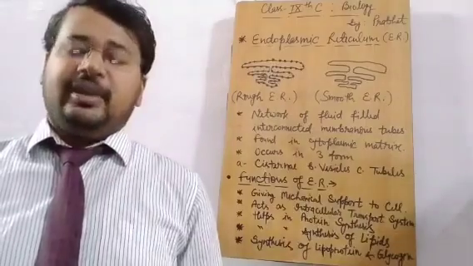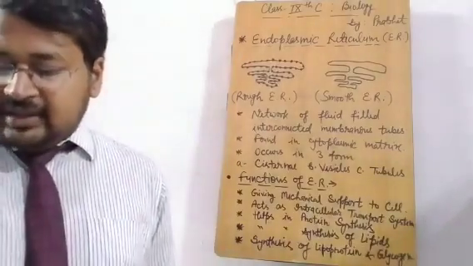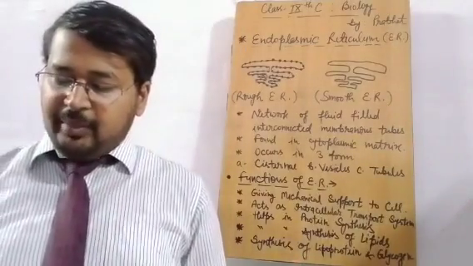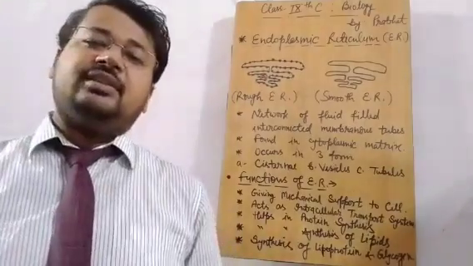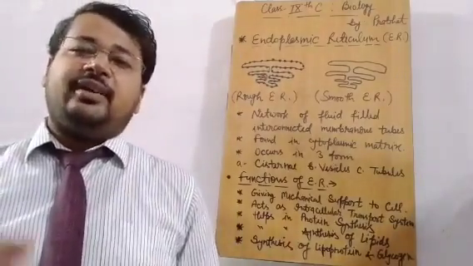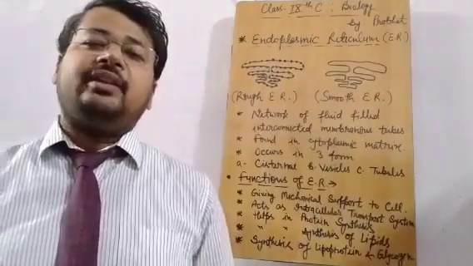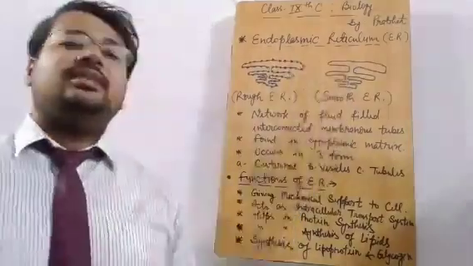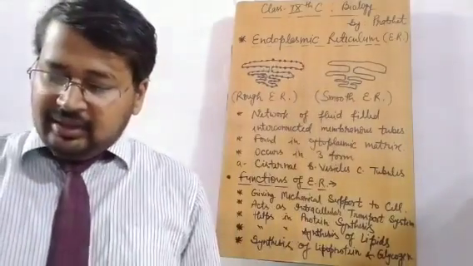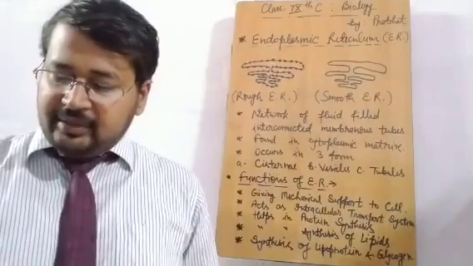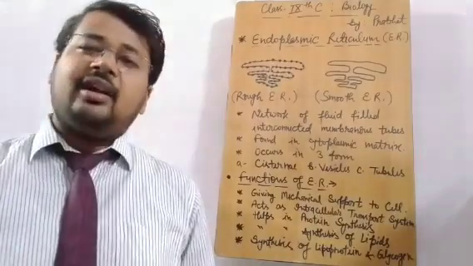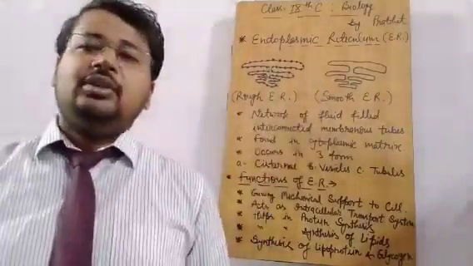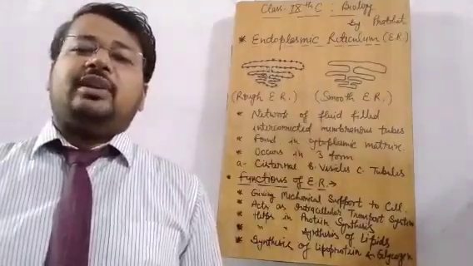Okay, and the last point that is mentioned in your book is: smooth endoplasmic reticulum membrane contains enzymes for lipid synthesis. As you know that enzymes are required. Enzymes act as a catalyst for any chemical and biological action. So these enzymes are found inside the endoplasmic reticulum that help in synthesis of lipid and soluble drugs, other harmful compounds. One of the main important functions of this endoplasmic reticulum is also to eradicate the harmful substances from the cell.